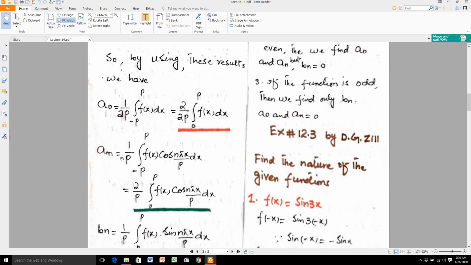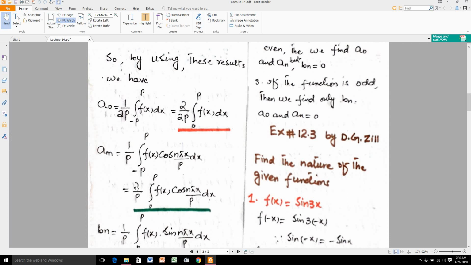Similarly, an is equal to 1 over p from minus p to p of f of x cos n pi x over p dx. Again you multiply with 2 and reduce the length of the integral from 0 to p.